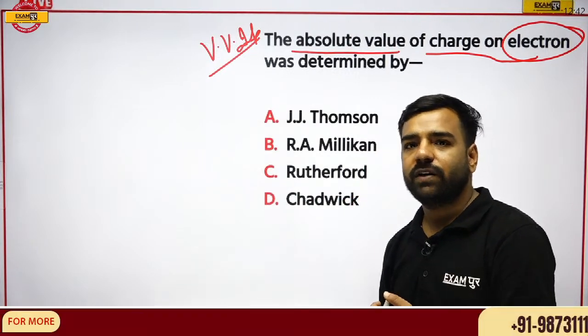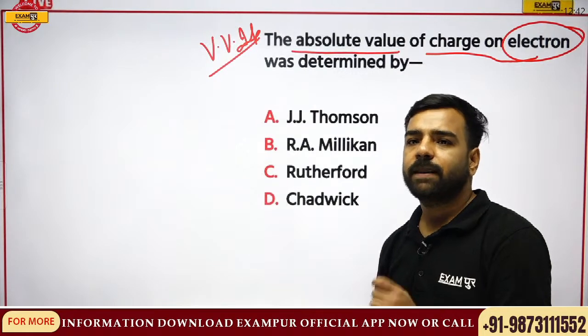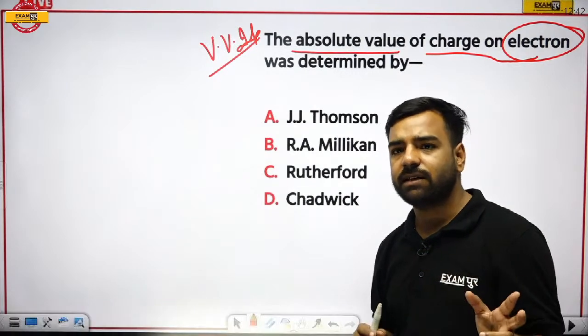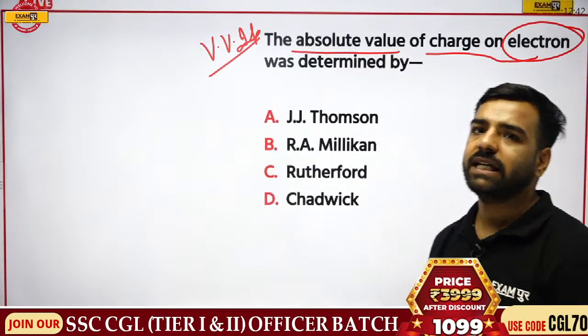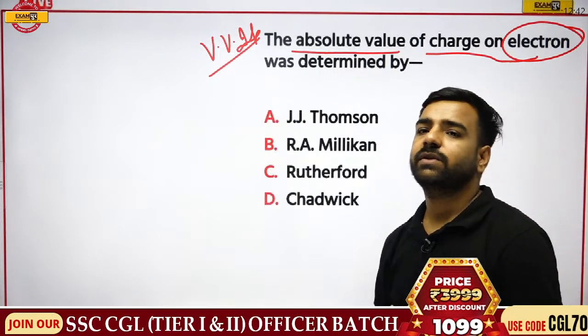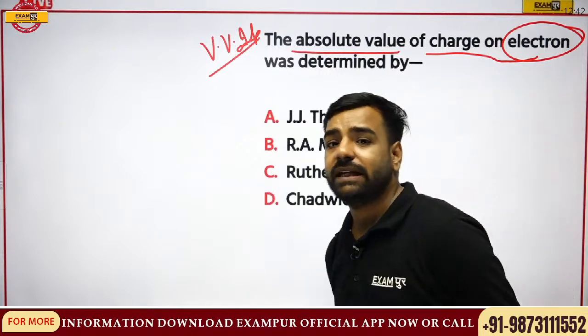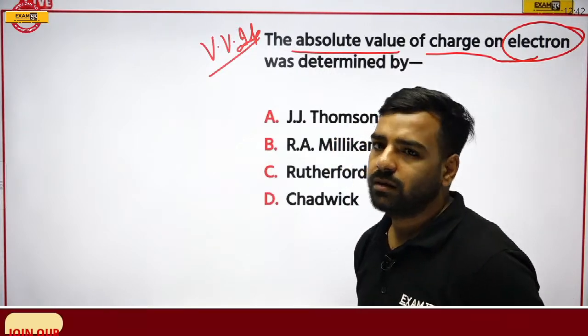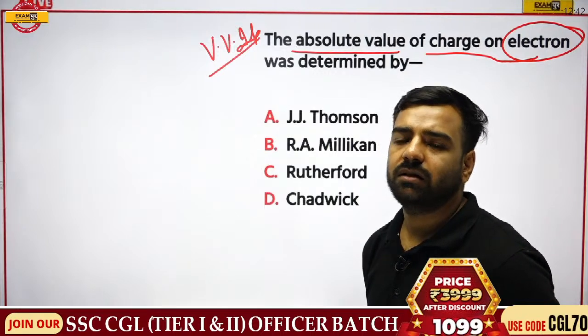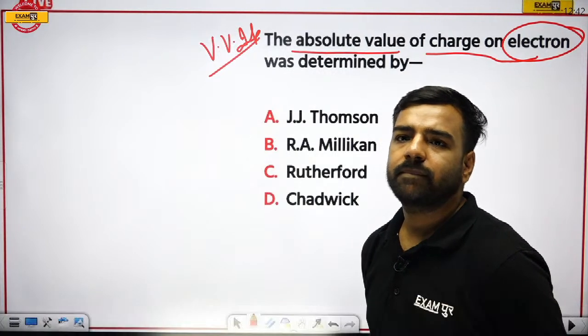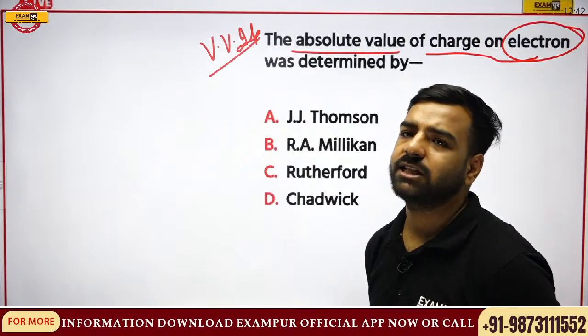Anyhow, Vikramaditya is going with option number B. Jarsha, Wasim, are you also with the same answers? Jarsha is with A, Sir J.J. Thomson. Wasim, are you going with Jarsha or Vikramaditya, or do you have any other option? Vikramaditya is going with R.A. Millikan. Okay. Then we have Wasim over here. Wasim, your answer is pending.